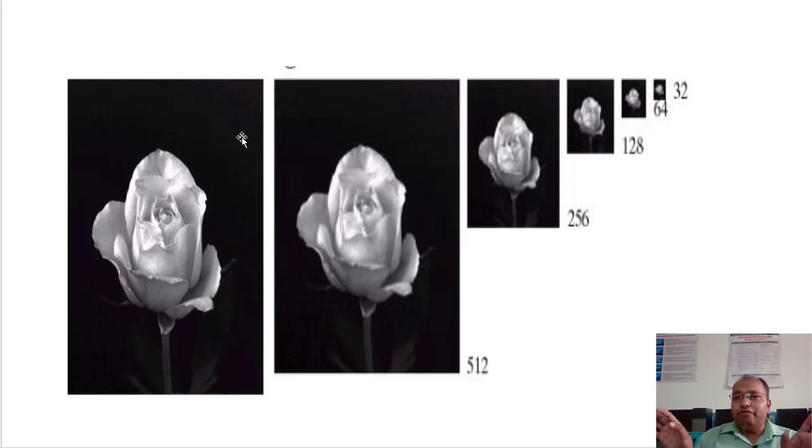The number of bits used to represent a particular pixel is the same, we haven't changed it. Only the size of the image has changed, that is, the image resolution has been changed from 1024 down to 32. That is the fundamental: we haven't changed the number of bits used to represent the pixel or gray levels.